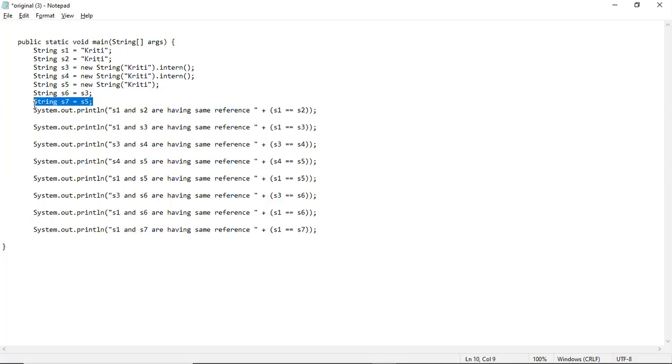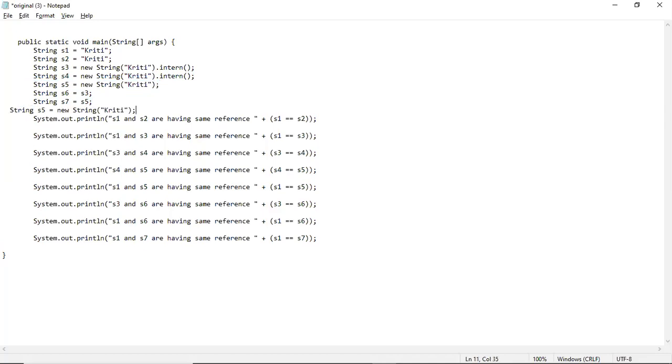One of the questions could be, let's say string S7 is equal to string S5, are they equal or not? Another question could be, let's say they make another string, string S8. Are string S5 and S8 equal or not? So we can write the output for this, and change it to S5 and S8. Are they equal or not? You need to tell whether it is equal or not.